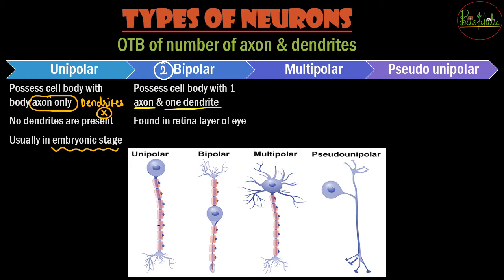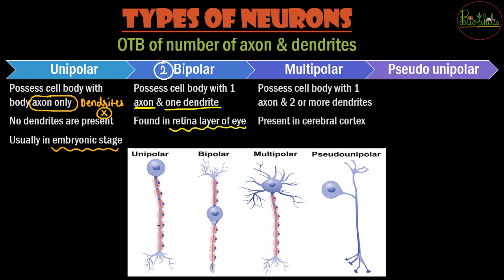And such bipolar neurons can be seen in the retina layer of the eye. So retina you will also see in detail in this chapter in few videos ahead. So you can remember till now bipolar neurons are found in the retina of the eye. The next is multipolar. That means there might be many dendrites and one axon.